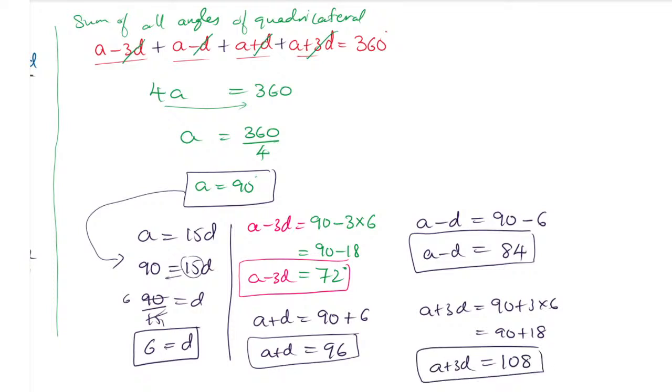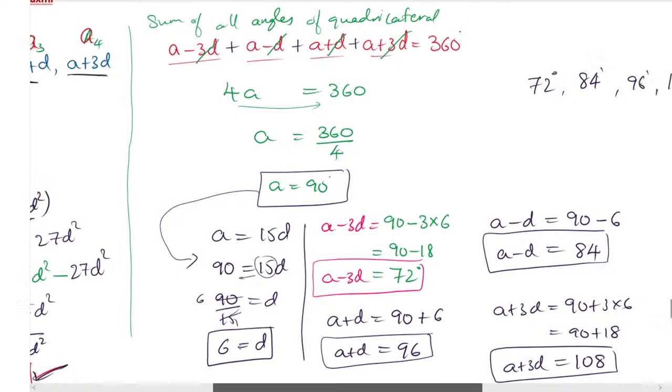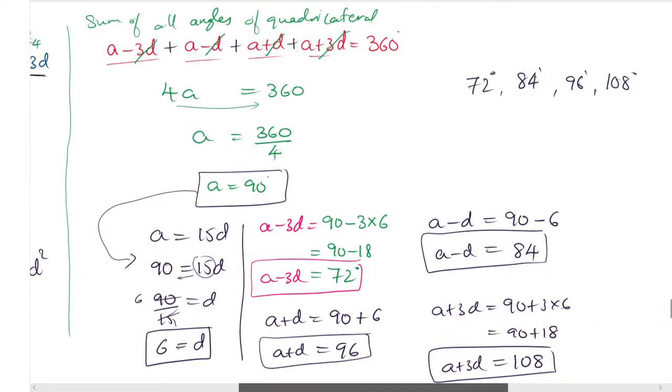And these are your four angles. The first angle is 72, second angle is 84, third angle is 96, and the fourth angle is 108 degrees. So these are the four angles of the quadrilateral. It looks a little lengthy, but you have to use the addition and product rule only, and you have to solve. I hope all of you understood this question. Those who have a doubt, you can ask. Not a problem.